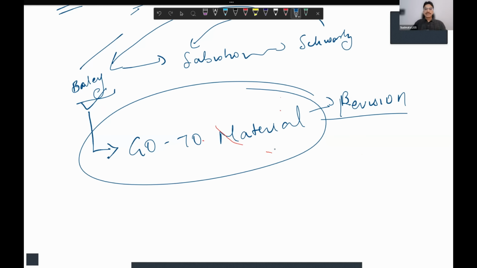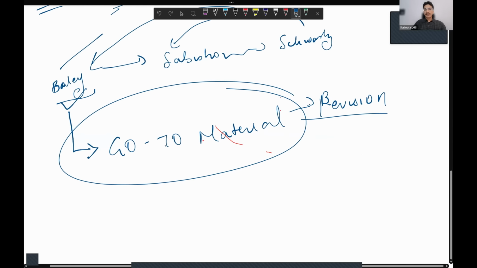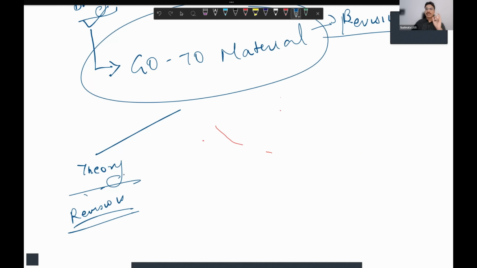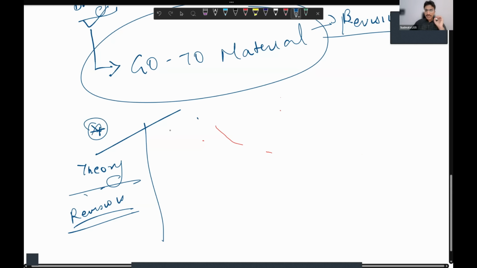And also, for example, you have to prepare your go-to material in such a way that, one, your theory revision is done. So you can either use our notes or make your own notes, and that note you have to make in such a way that at the end moment you should be able to have a pictographic memory of that, so that the most important thing which is going to help you solve the confusing questions is your revision. So your theory revision material.